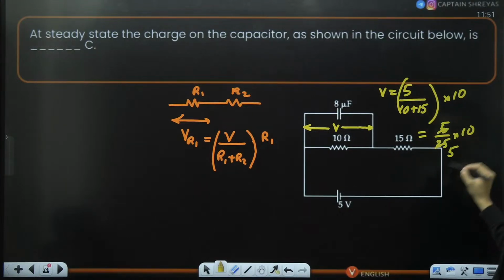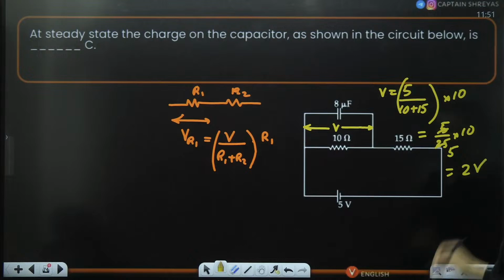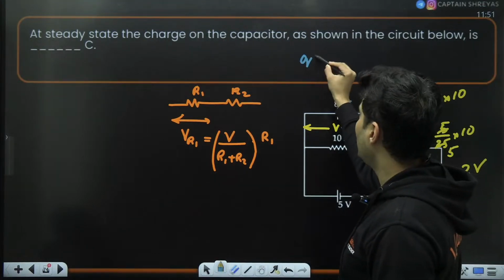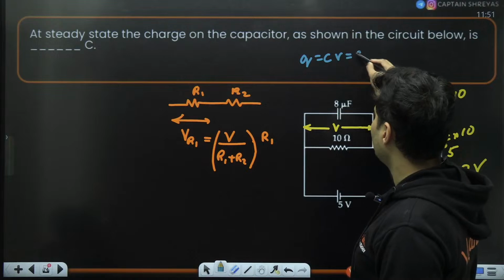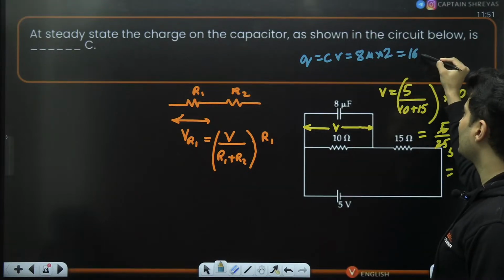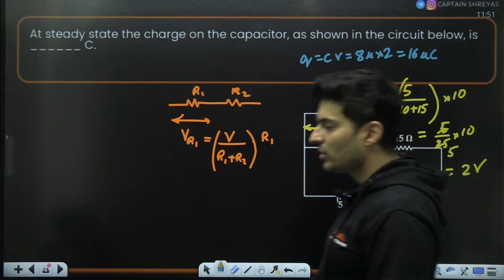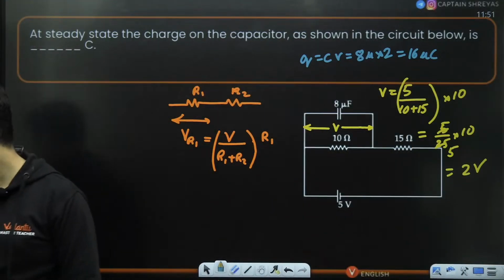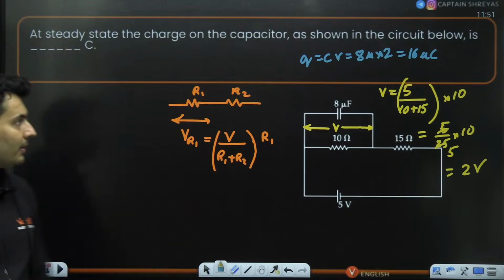5 goes with 25 5 times. 10 by 5 is 2. So 2 volts. Now the question is on the charge. Charge is CV. Capacitance is 8 micro. Voltage is basically 2. So it will be 16 micro coulomb. So the answer will be basically 16 micro coulomb. Is that clear, everyone?